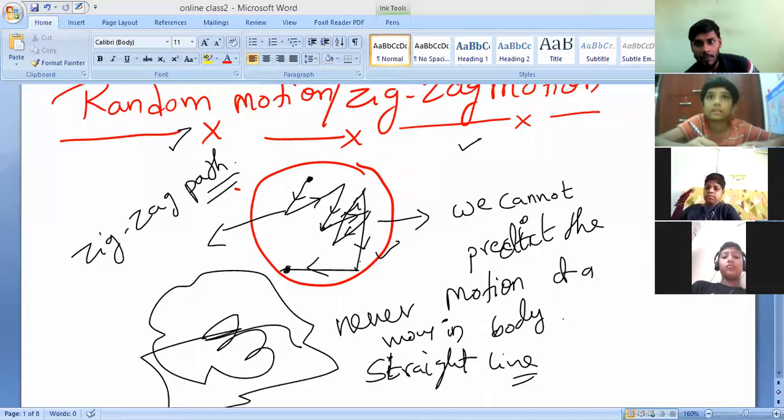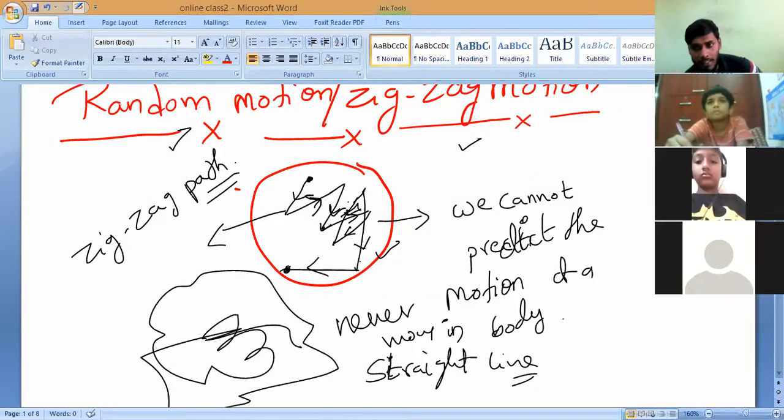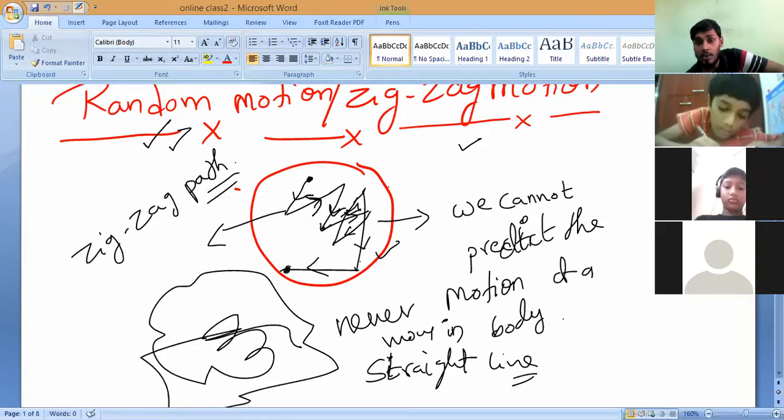Narayan, can you say? All of you observe carefully. Here, is the direction of the particle changing every time? Yes or no? See, in the initial case the direction is like this. After a certain time, like this. Now, like this. So is the direction changing every time? Yes or no? So in random motion, the direction of the body will continuously change.